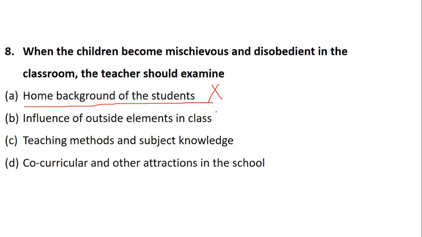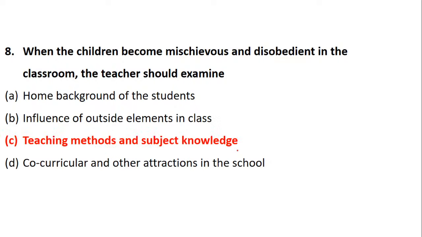Influence of outside elements, no. If a child is mischievous or disobedient, it means something is not correct with the teaching method or the subject knowledge. The teacher is not able to grab the attention of the child. If you remember, the teacher should be expert with the knowledge and mastery of his or her subject. Then only can there be a pin drop of discipline, and students will automatically divert themselves to listen to the class.